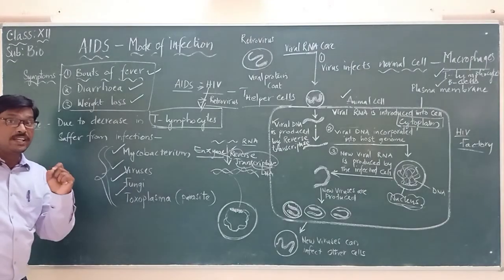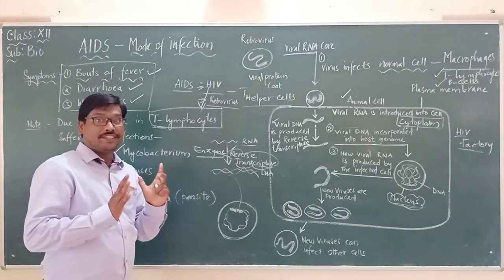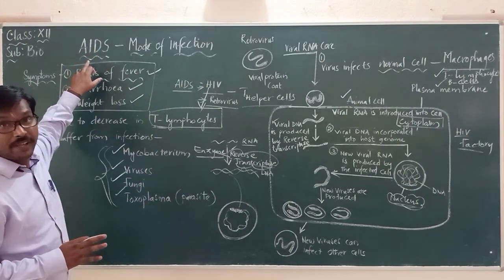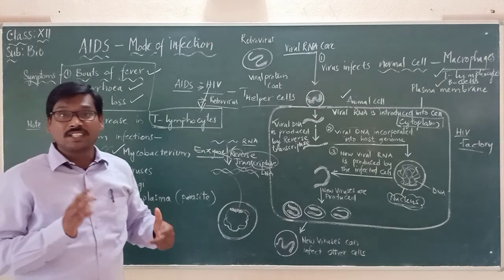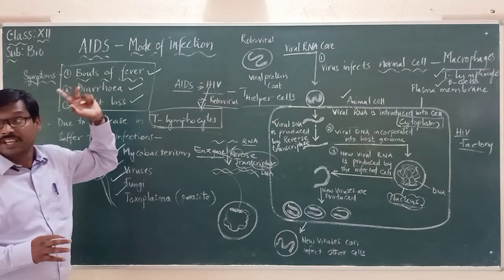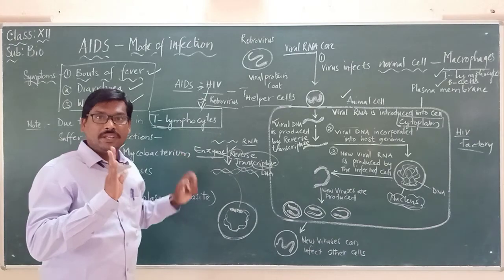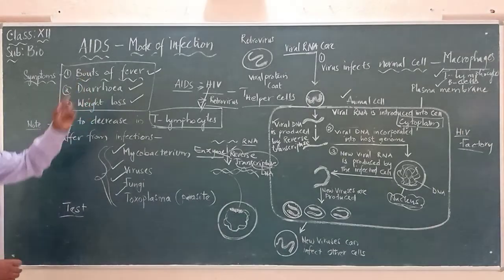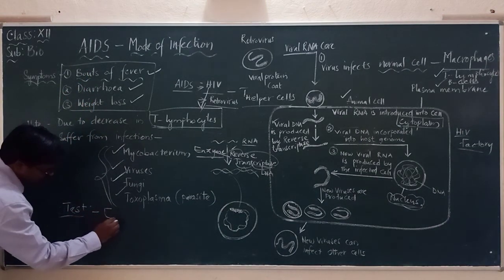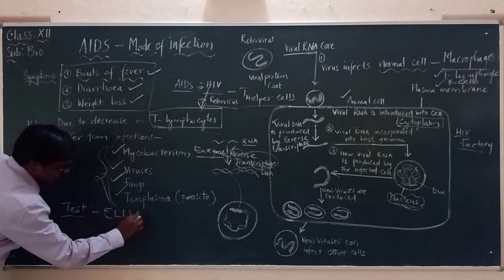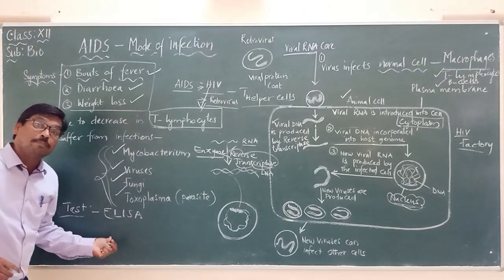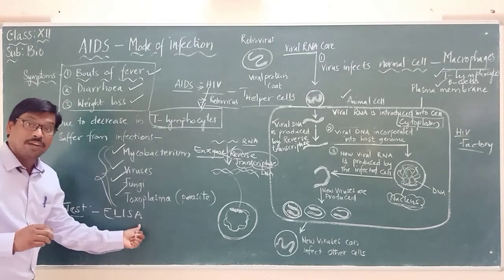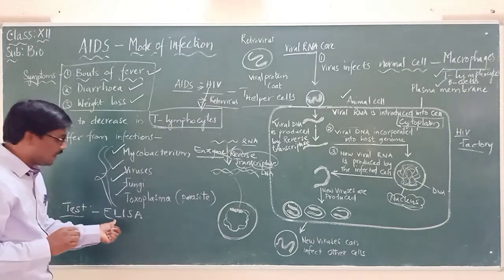So now, how do we identify that he or she is suffering with AIDS? There are different diagnoses that can be done for identifying patients who are suffering with AIDS. What is the test that can be done for confirming AIDS? A very important test for AIDS is the first test, called ELISA. Please remember this. ELISA means enzyme linked immunosorbent assay. This is the test name.